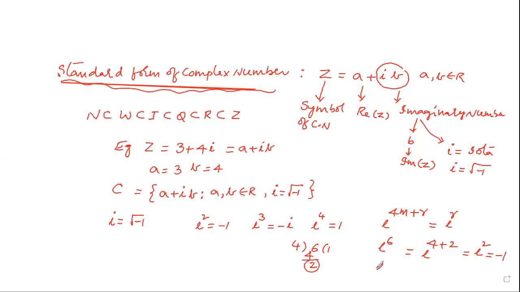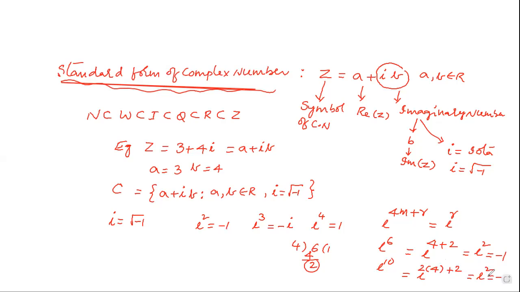Okay? I to the power of 10: divide by 4. So i to the power of 10 is 2 times 4 plus 2. Therefore, it is equal to i square.